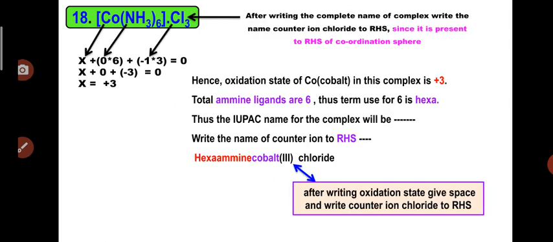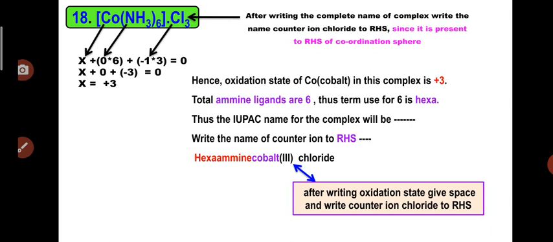Moving further, we have another example, Co(NH3)6 Cl3. So here we can consider the oxidation state. We have to calculate the oxidation state for the central metal atom. So assume cobalt as X, amine is a neutral ligand. For the neutral ligand amine we will consider 0 charge. So 0 into 6, that will be 0, plus minus 1 into 3, 1 chlorine has a minus 1 charge. So there are a total of 3 chloride ions present in the complex as counter ions to the RHS of the coordination sphere. So minus 1 into 3. As the complex has no overall charge, we will consider 0 on the RHS.